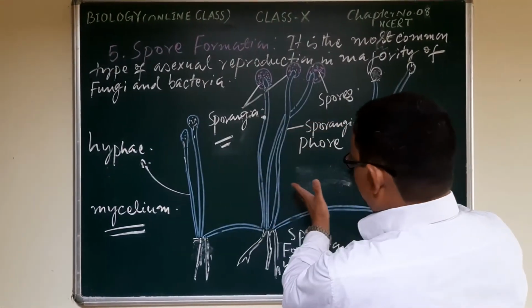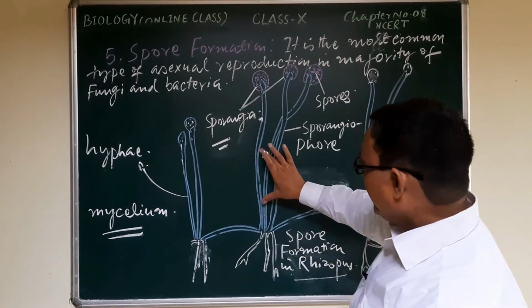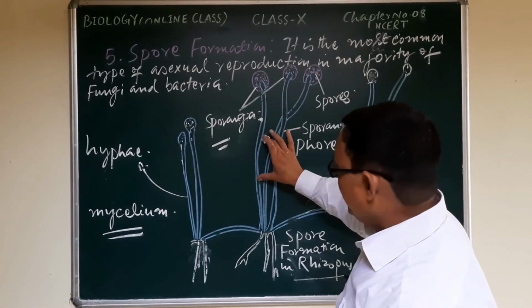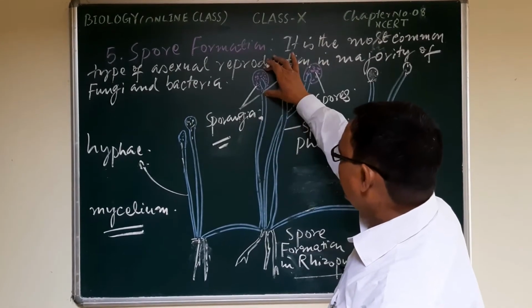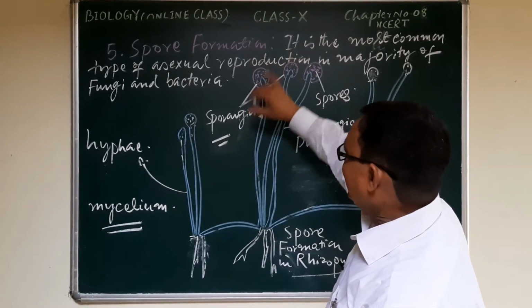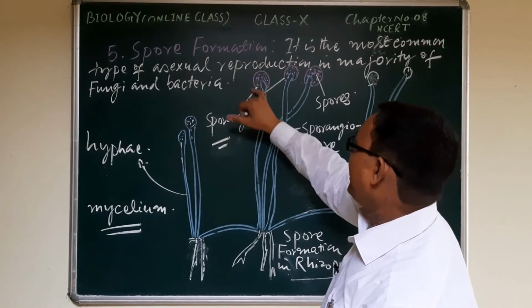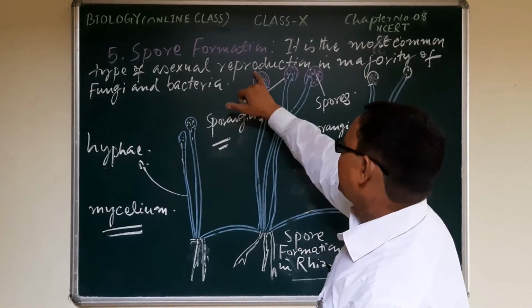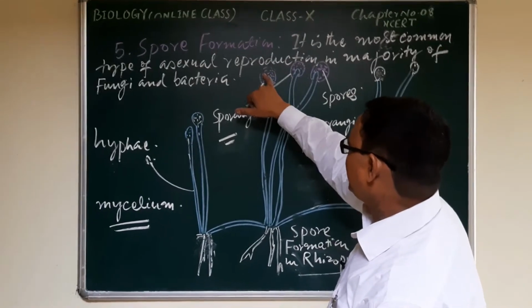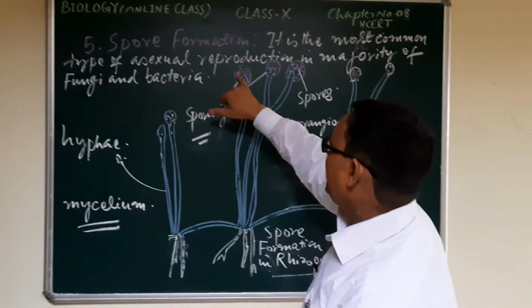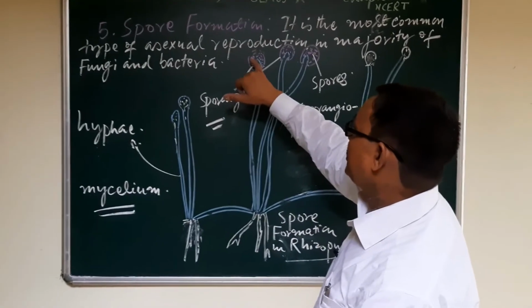Now let us look at the structure again. Here is the hyphae, but this hyphae is bearing a special structure, the sporangia, surrounded by a membranous structure, and within this structure there are a large number of spores.